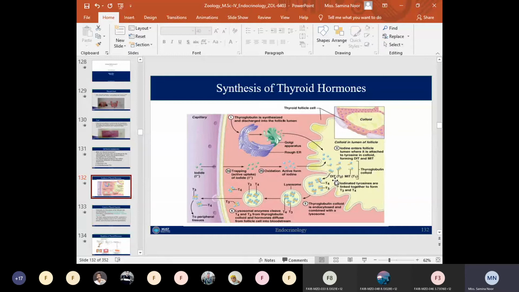And when two diiodotyrosines are linked, T4, or tetraiodothyronine, is formed. Tetraiodothyronine or T4 is also known as thyroxine. So that is the whole process of synthesis of thyroid hormone.